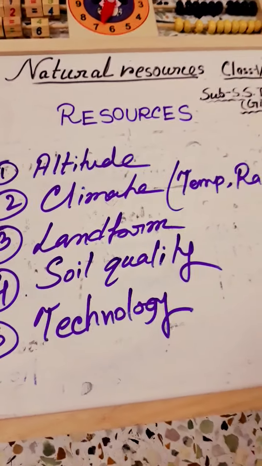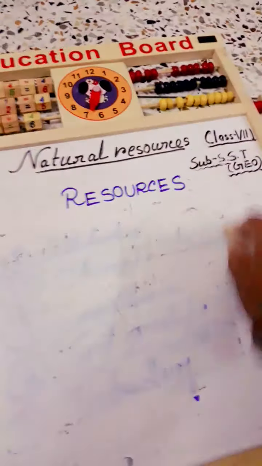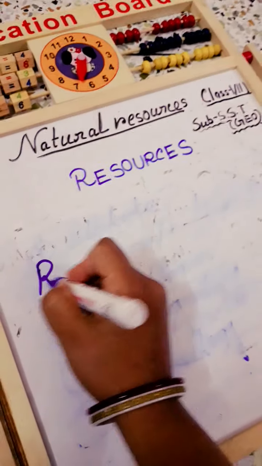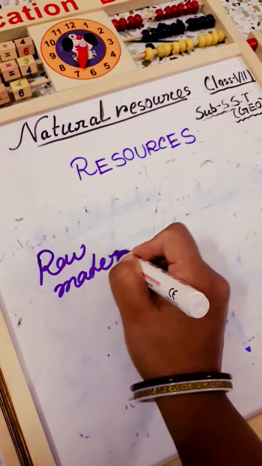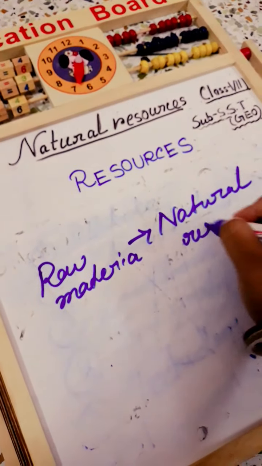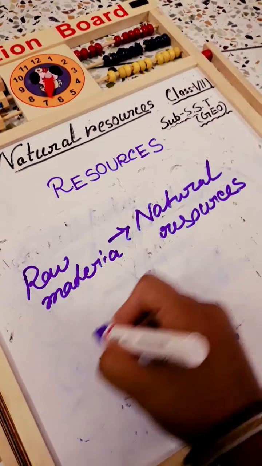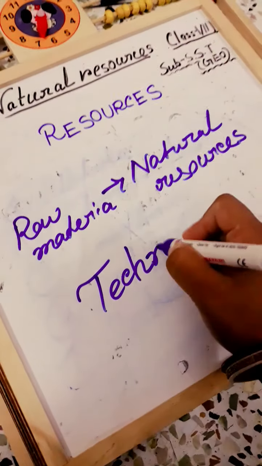Okay. Now if we want to discuss human made resources, then we also have to discuss one thing that is known as technology. Actually, when any natural raw material is turned into natural resources, then human beings use technology.